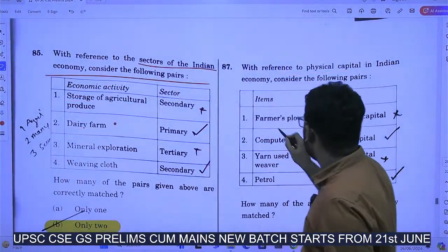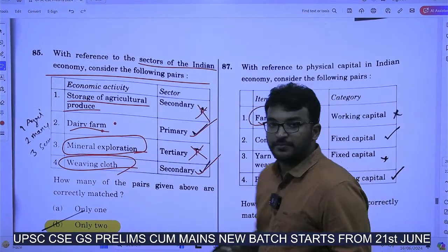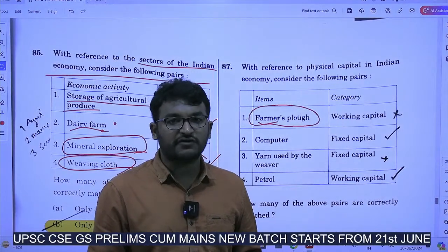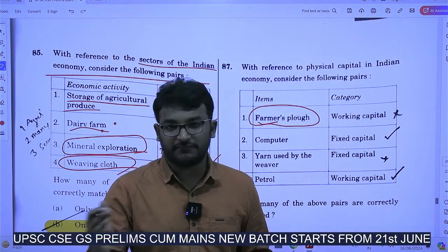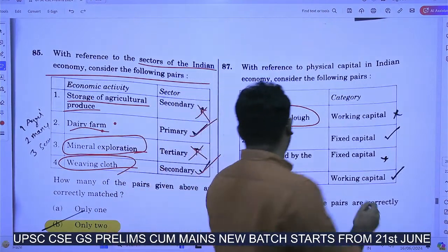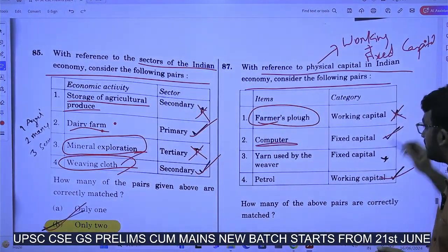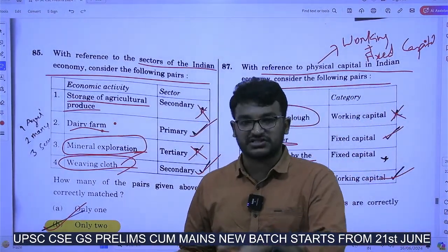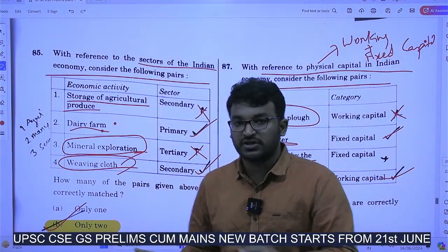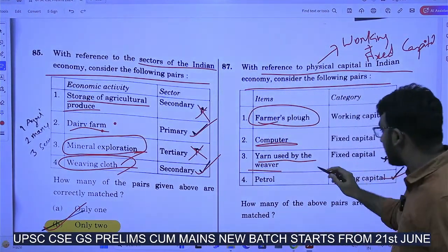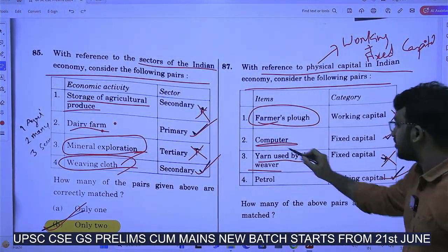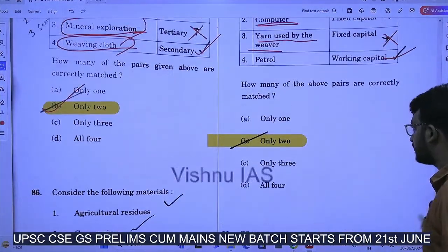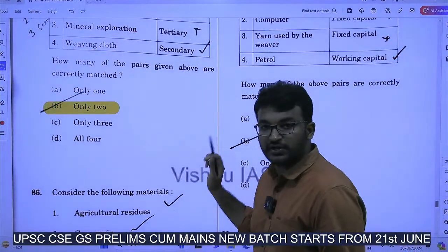Now say the farmer's plow, the instrument which the farmer uses for doing agriculture. It is a sort of capital thing, right? So it won't be over for a single use or for 1 year. So this is also a fixed capital. This is wrong. Now yarn used by the weaver. Yarn is the raw material used in the process of weaving, in the making of clothes. So this is a working capital. This is wrong. So 2 options are correct and 2 options are wrong. Answer is only 2. Okay.